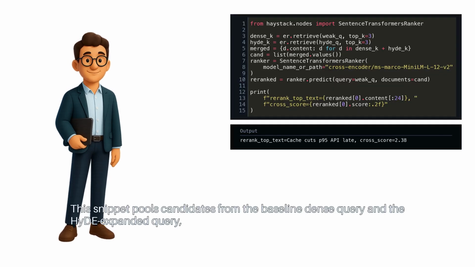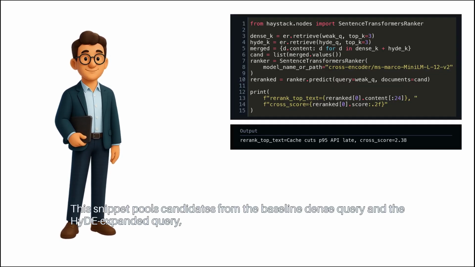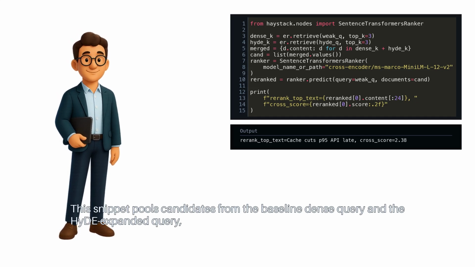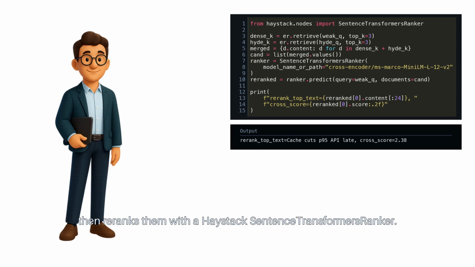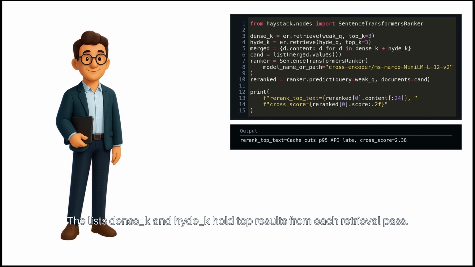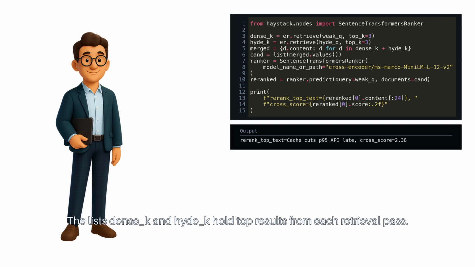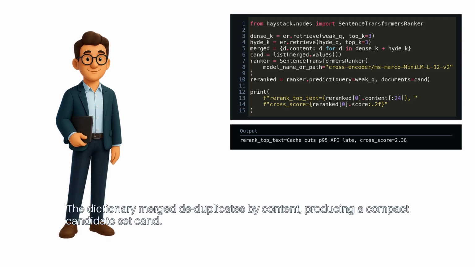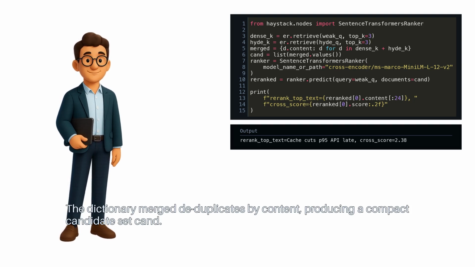This snippet pools candidates from the baseline dense query and the HyDE expanded query, then re-ranks them with a Haystack SentenceTransformers ranker. The lists dense K and HyDE hold top results from each retrieval pass. The dictionary merged deduplicates by content, producing a compact candidate set.